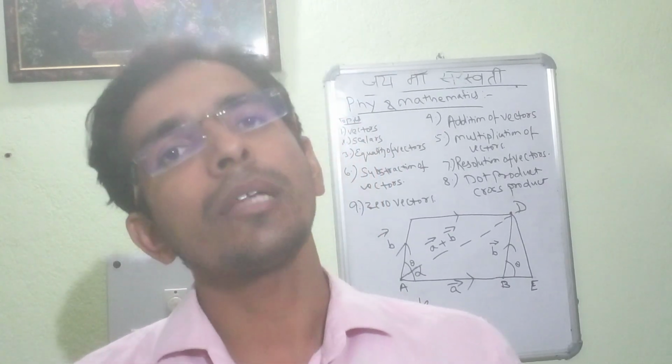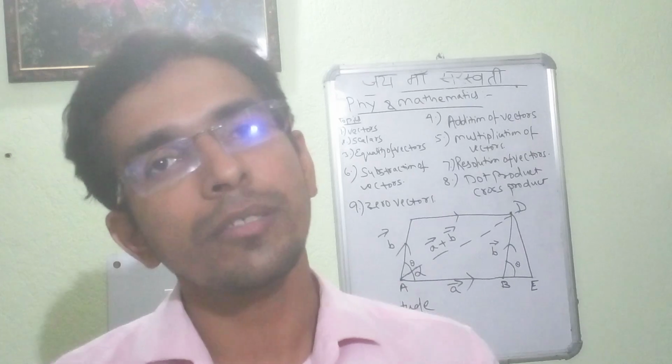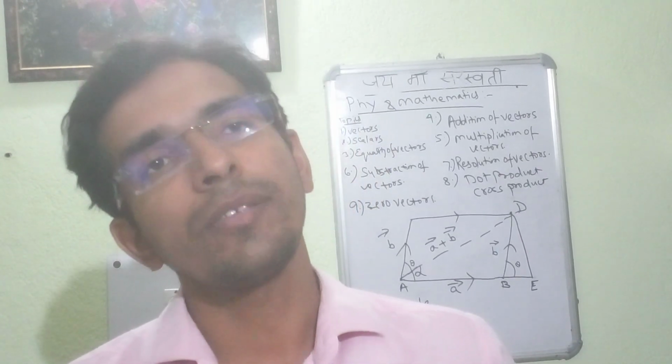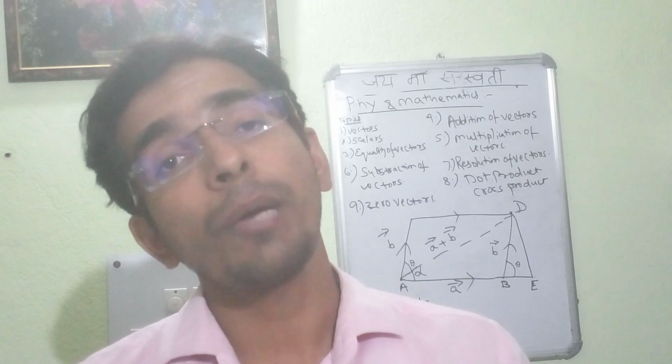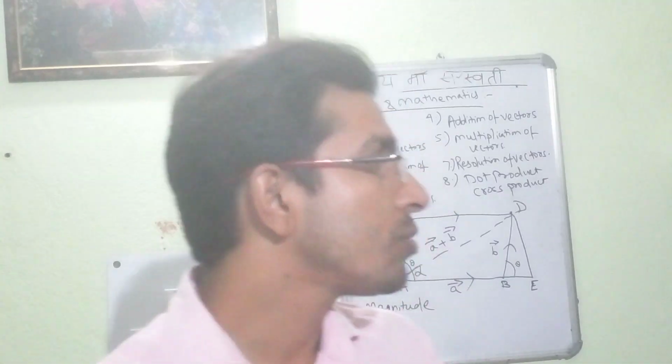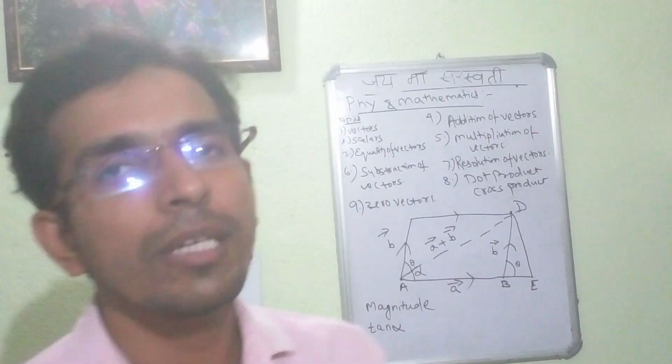Those types of quantities are defined as vector quantities, and the quantities which we describe with only a single parameter, that is, magnitude, those types of quantities are known as scalar quantities. So we will be differentiating the scalar quantities and vector quantities.